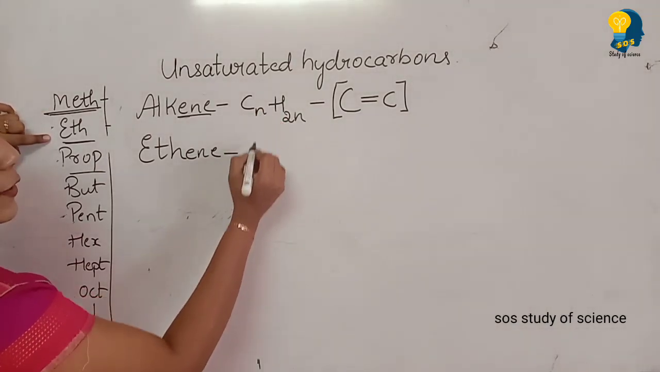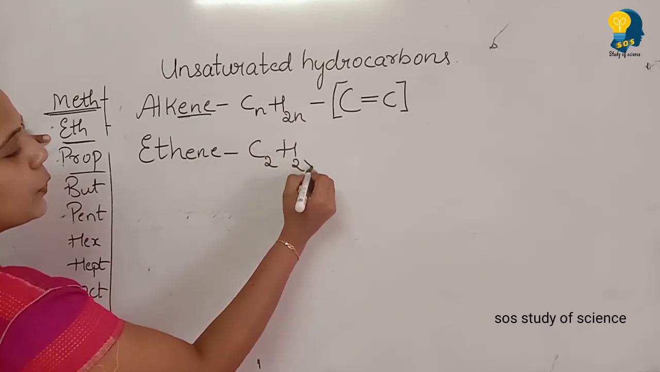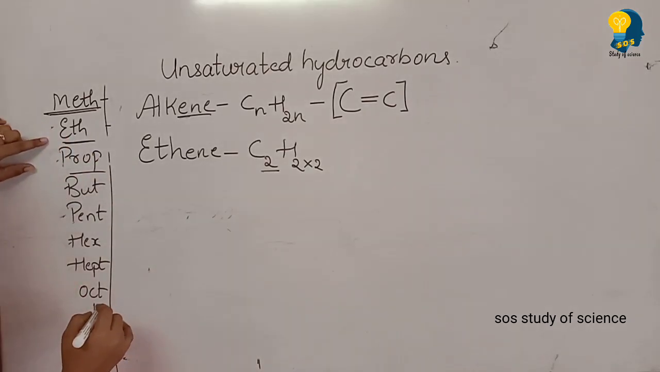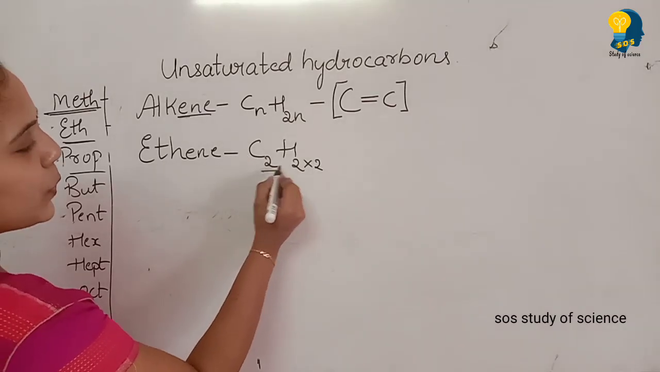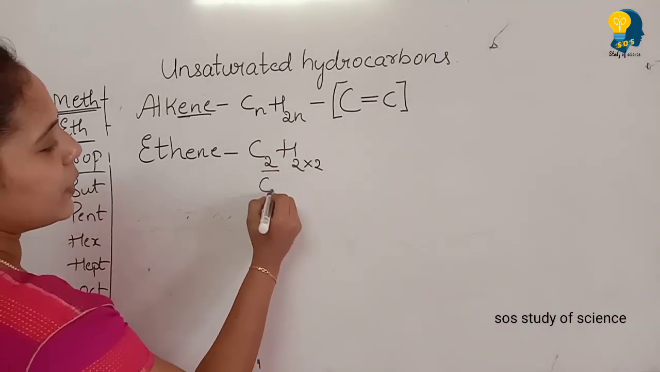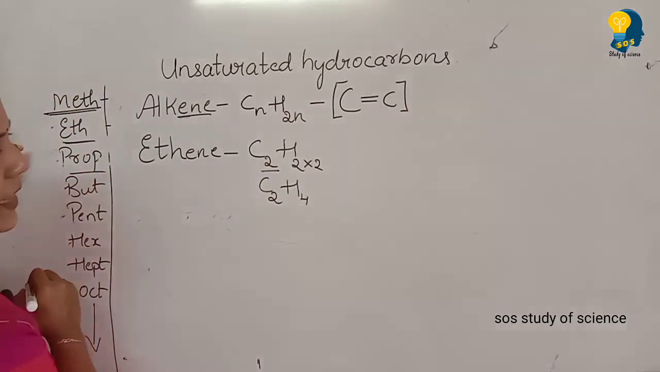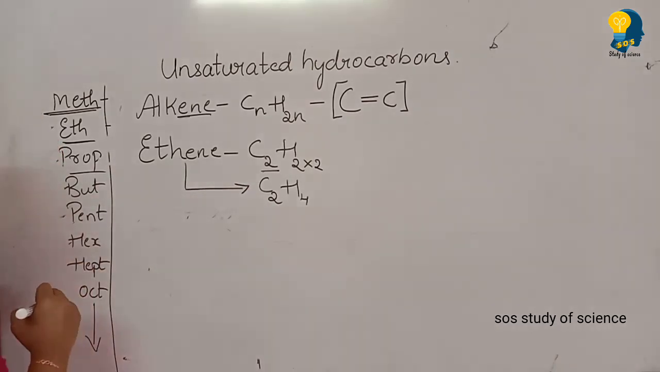So for the general formula, now write C2H2 into 2. Why are we writing 2 here? Because as we are writing for the second member, the value of n will be 2. So C2H2 into 2, C2H4 will be the molecular formula for ethene. Okay, so ethene's molecular formula is C2H4.